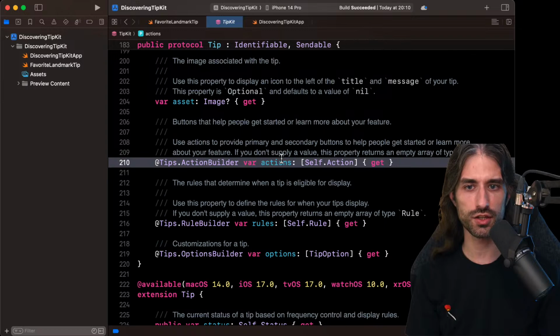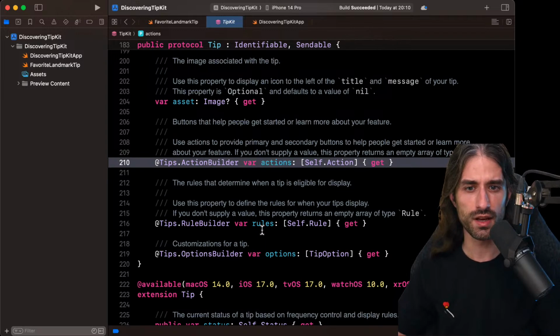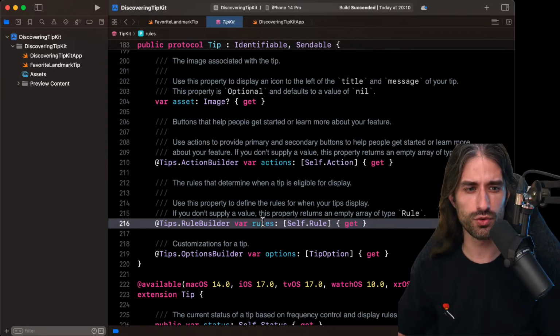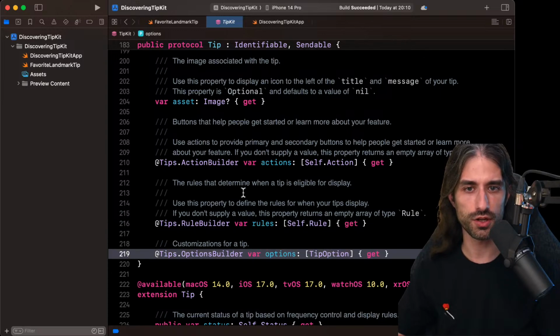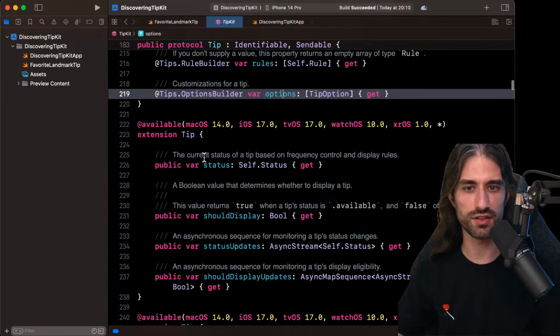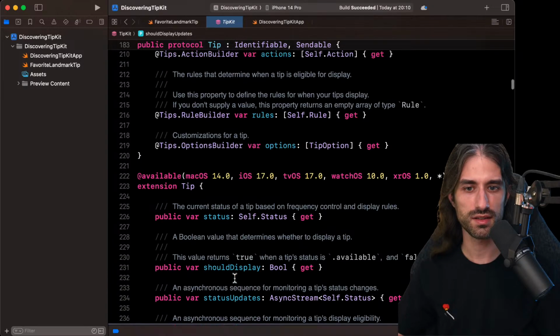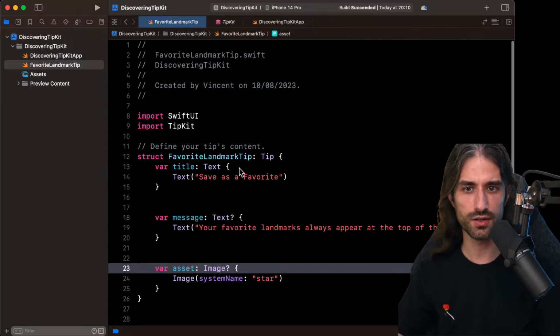And then you can have some actions with an action builder. So just like a view builder, you can put some actions together, and then action builder will take care of building them into some kind of collection. Rules. So I guess rules to know when to display the tip, and then options. Okay, so it's gonna be a few things we're going to be able to explore together, and then we can see other things like status, should display, status update.